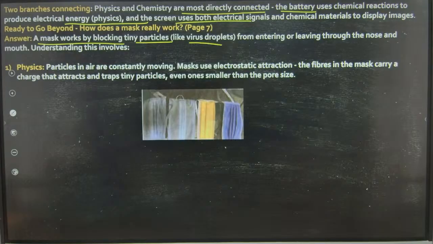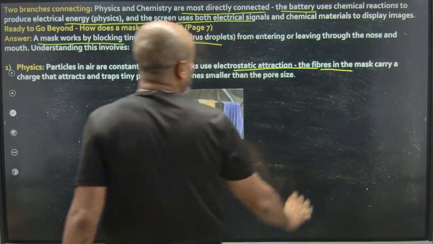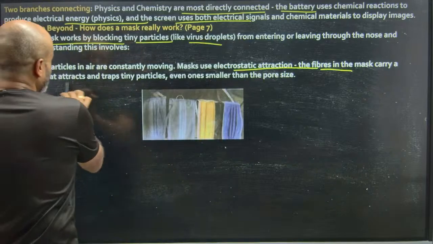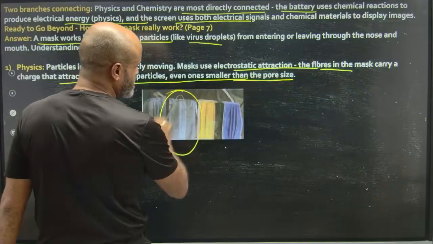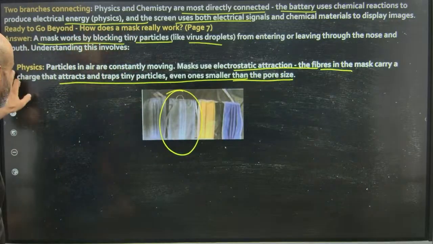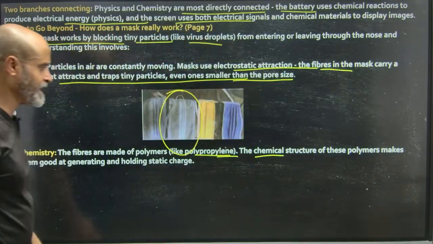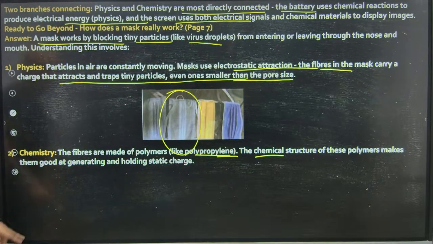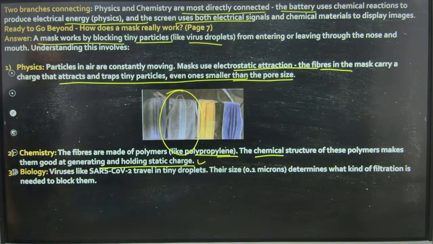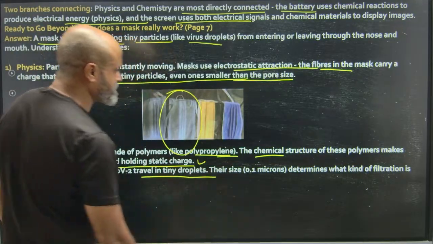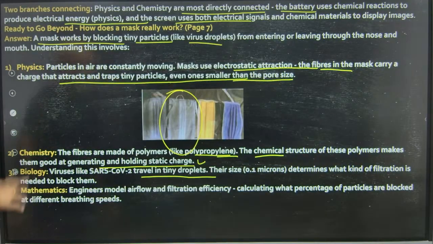Particles in air are constantly moving. Masks use electrostatic attraction. The fibers in the mask carry charge that attracts and traps the tiny particles, even the ones that are of pore size. The fibers are made of polymers like polypropylene. The chemical structure of these polymers makes them good at generating and holding static charge. Viruses like SARS-CoV-2 travel in tiny droplets. Their size, about 0.1 microns, determines what kind of filtration is needed to block them.